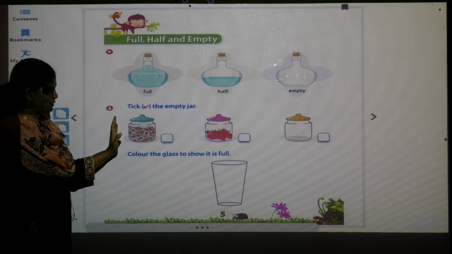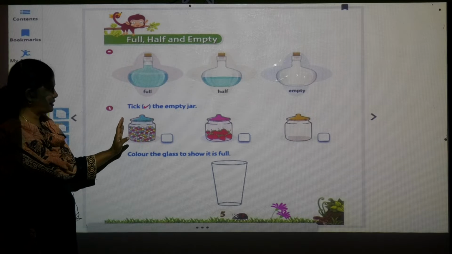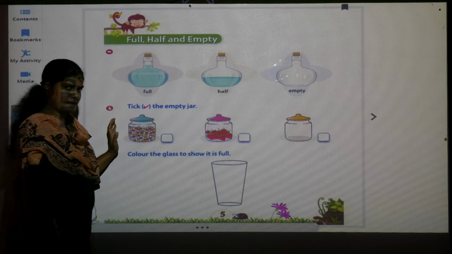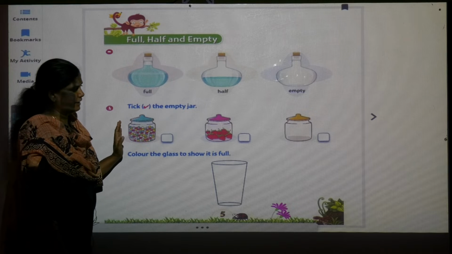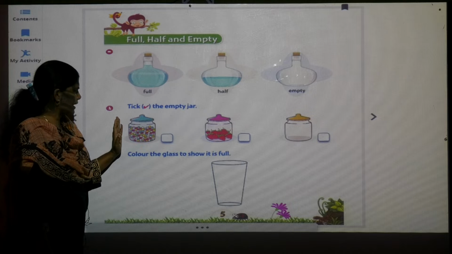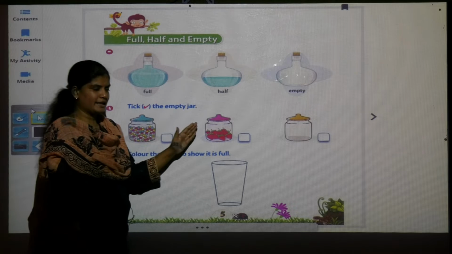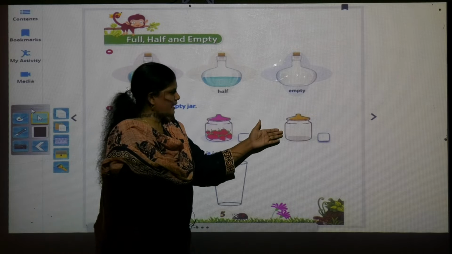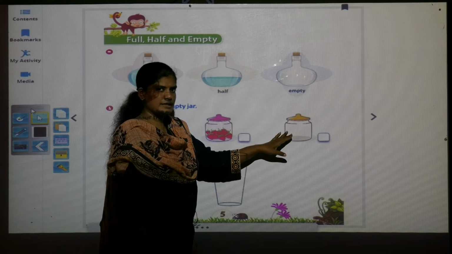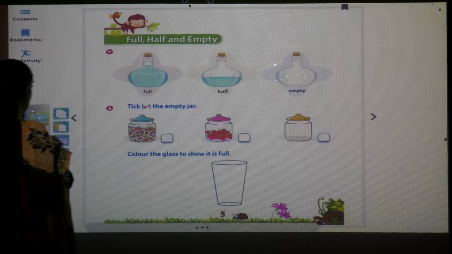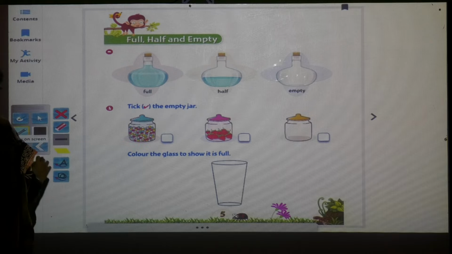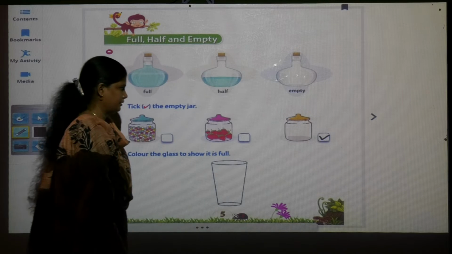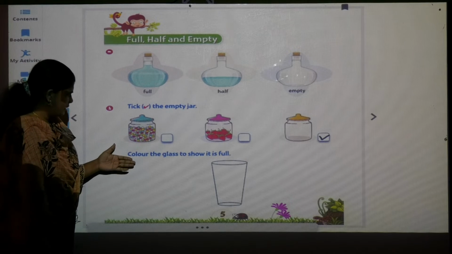So now we have to see. They have given us here 3 pictures of a jar. In the first jar there are some sweets. In the second jar there are some fruits like strawberries, and in the third jar nothing is there. So this is the empty jar. So we have to tick that. Like this, in the box we have to tick. Now let's see the second thing.